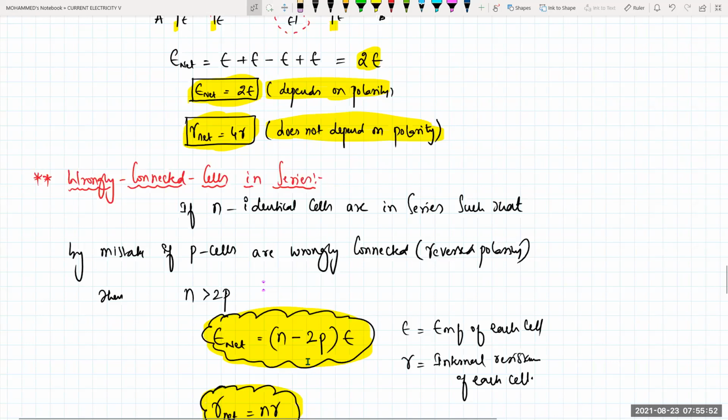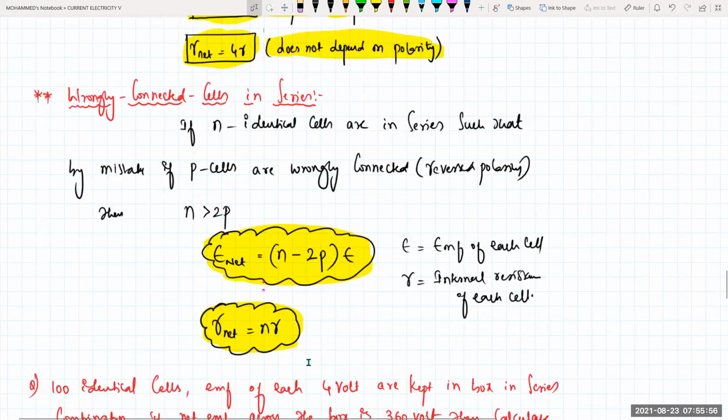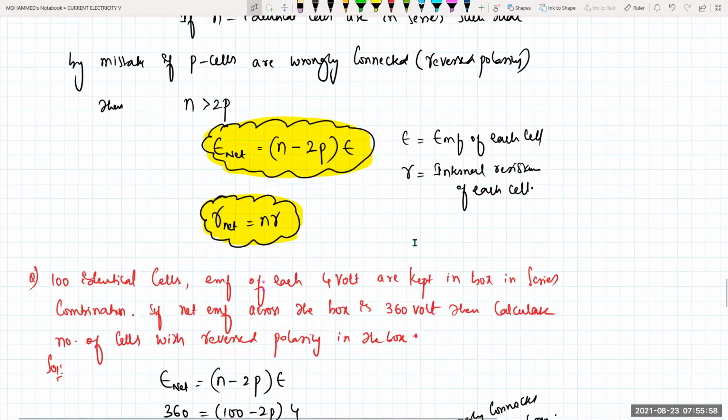Yes sir. Isn't it? So R net will be equal to how much beta? R net will be equal to your n into your r. So E is the EMF of your cell. E is your EMF of each cell and small r is the internal resistance of each cell. This is a very important formula beta. Be little bit careful. By mistake if n cells or p cells are wrongly connected, E net ఎలా రాస్తాం మనము? N minus 2 into p into your E. R net will be depending on n part of relation.